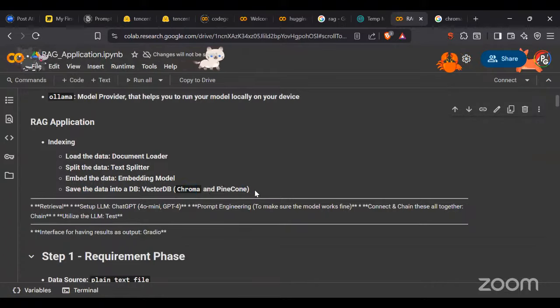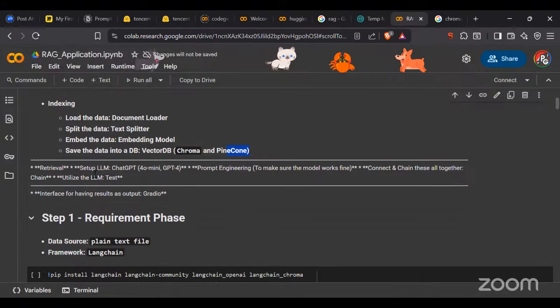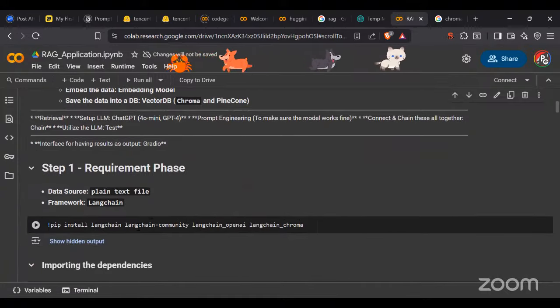You can use Pinecone also, but here we are using Chroma DB. Now here, retrieval setup, ChatGPT 4o mini, these were some things that were there. We used to get connected here. So first of all, I did what? I installed these libraries here.